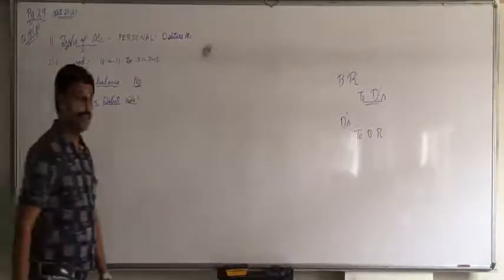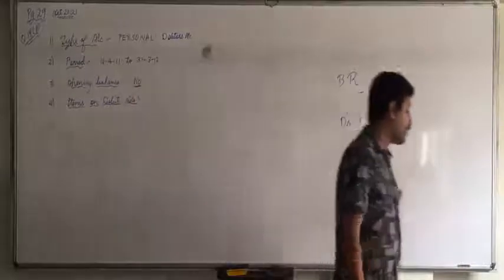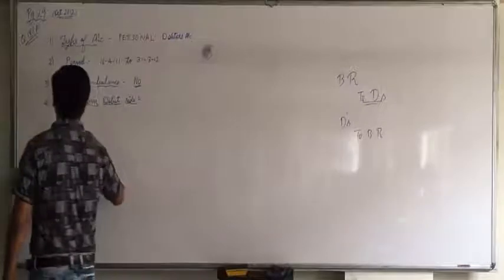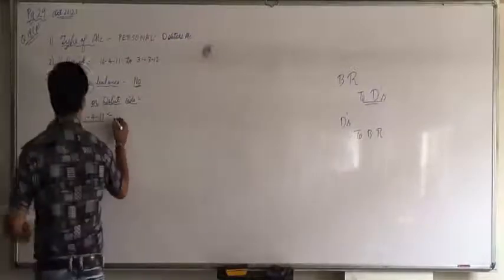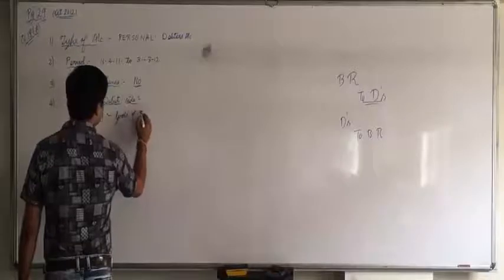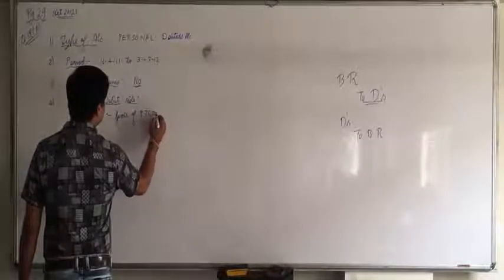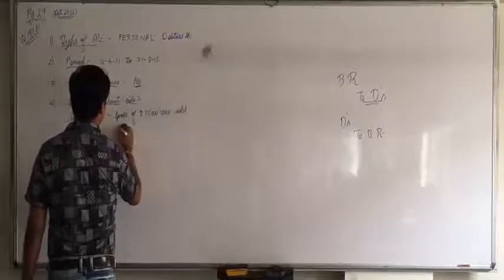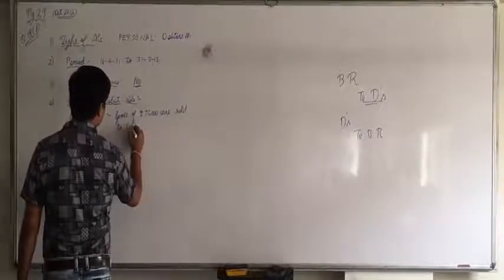Now, the first one is 16/4/11. On 16/4/11, goods of rupees 75,000 are sold to Dhananjay.